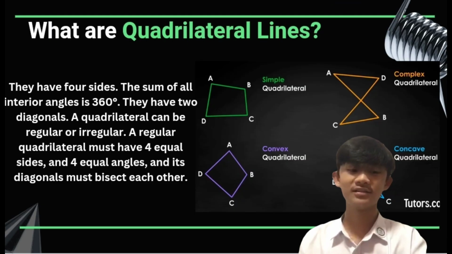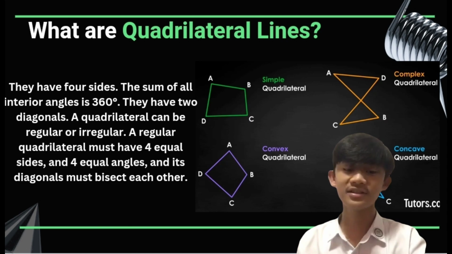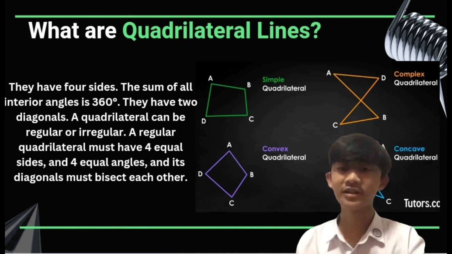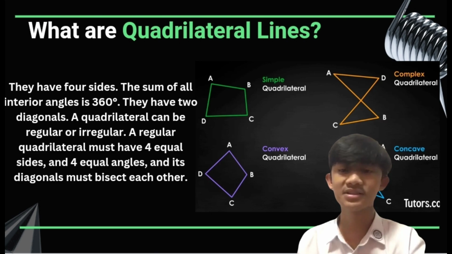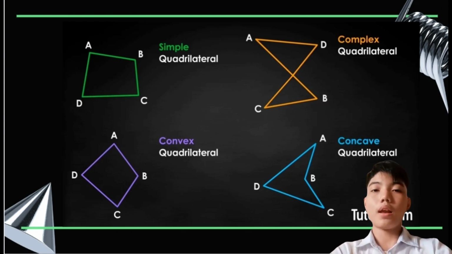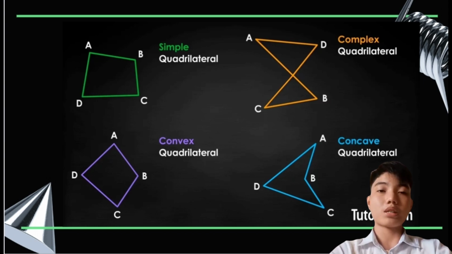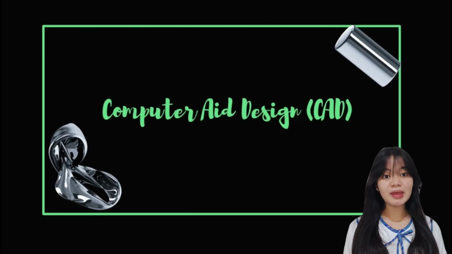What are quadrilaterals? They have 4 sides. The sum of all interior angles is 360 degrees. They have 2 diagonals. A quadrilateral can be regular or irregular. A regular one must have 4 equal sides and 4 equal angles, and its diagonals must bisect each other. We have 4 types of quadrilateral. First, simple quadrilateral. Second, convex quadrilateral. Third, complex quadrilateral. And fourth, concave quadrilateral. Me and my group mates prepared a CAD, or computer-aided design.